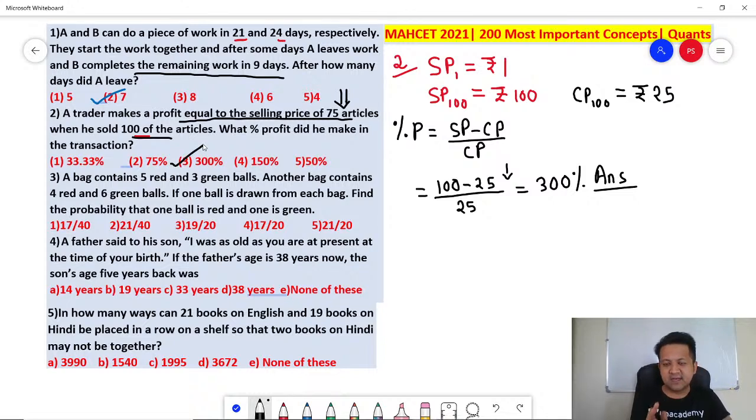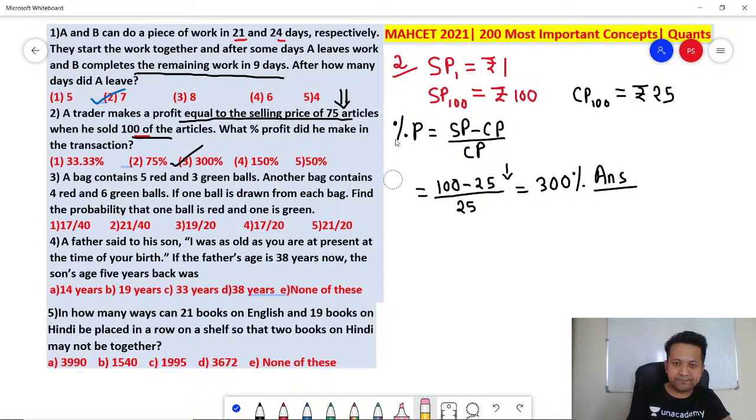Very, very easy. Remember CET, I repeat, 150 minutes, 200 questions. So whenever you are solving a sum, you need to solve it in such a way that you can solve the sum in 50 seconds. If you are taking more than 40-50 seconds, then that's not the way to solve the sum in the CET. Right? Let's look at question number 3.